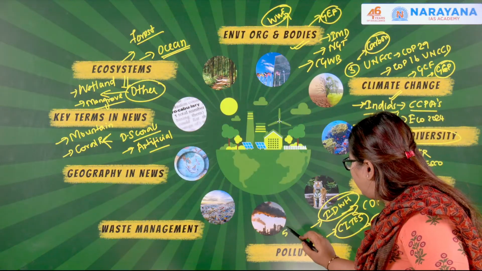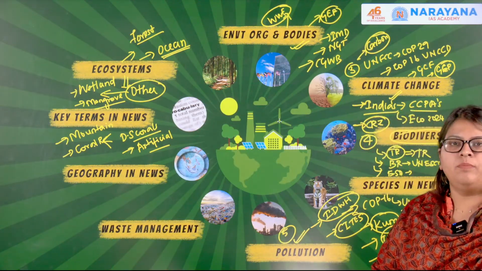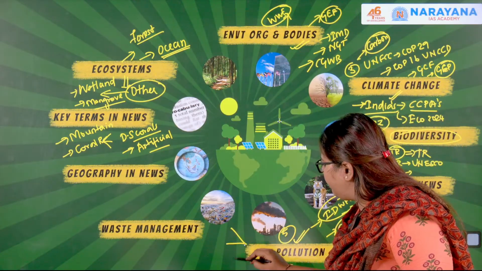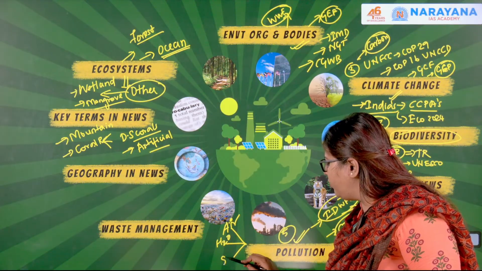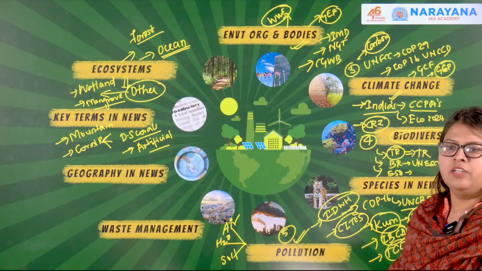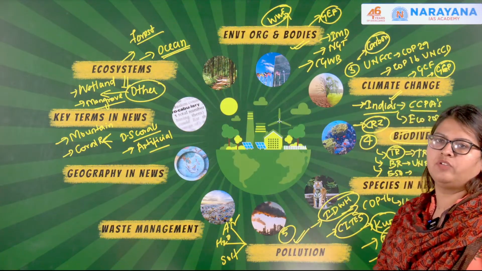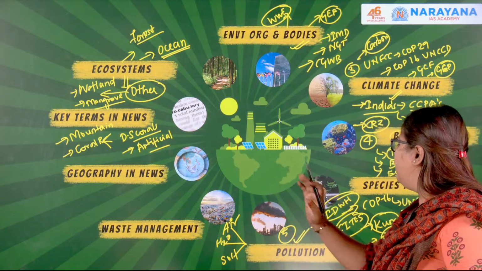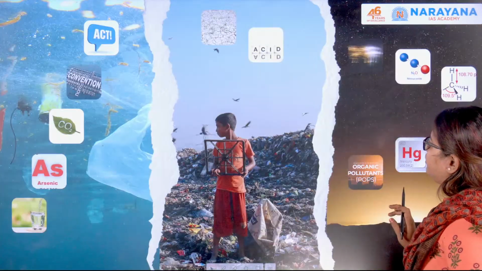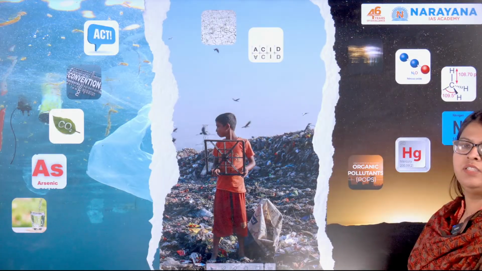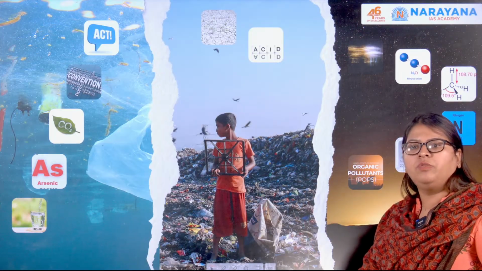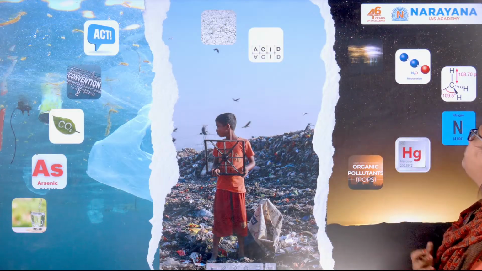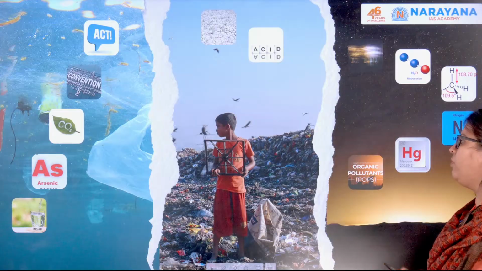Then we jumped on to the next most important topic. This is the next topic we started, that is the concept of pollution. We discussed three different types. I told you there are three major types of pollution, that is air pollution, water pollution as well as soil pollution. So this is where we are, and today we will continue with this particular pollution. Let's move forward and see this particular screen. There are three major types of pollution. One is air pollution. Next is water pollution, and the other one is other kinds of pollution.